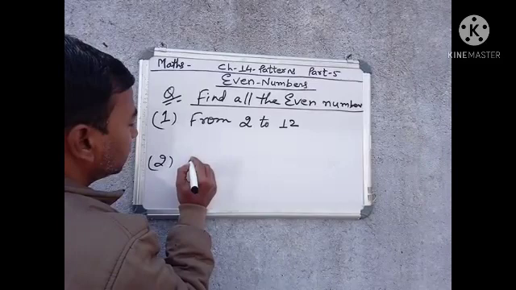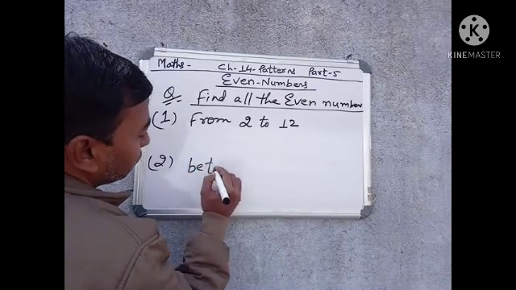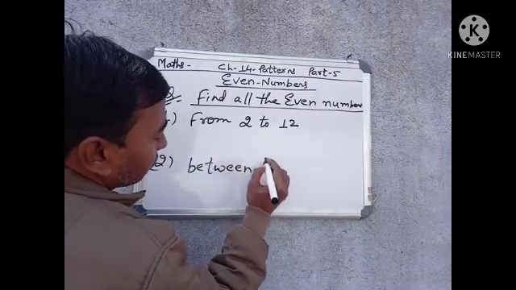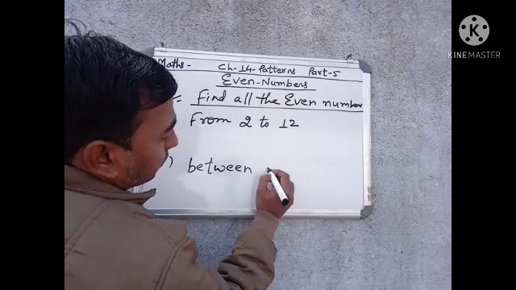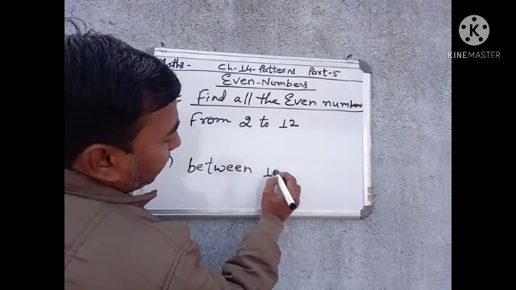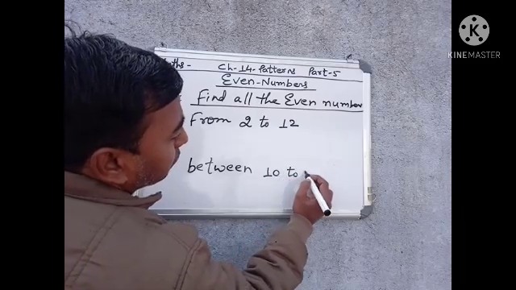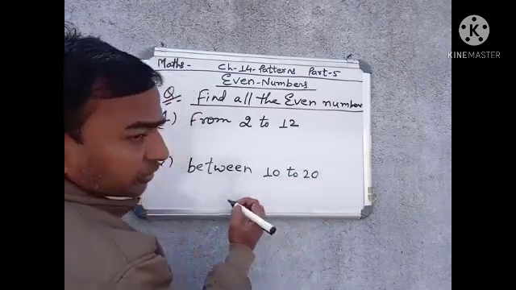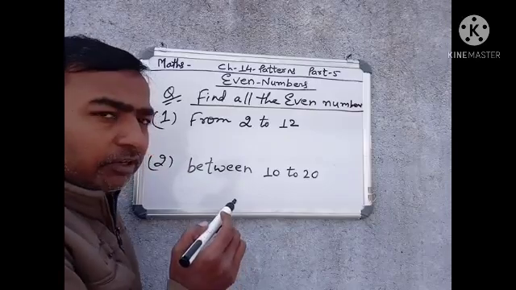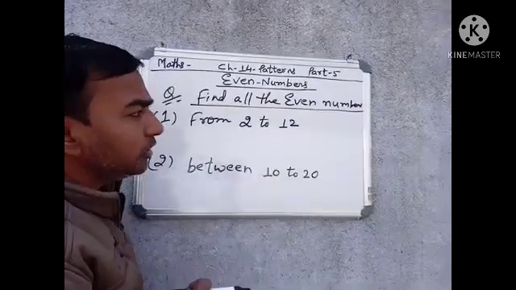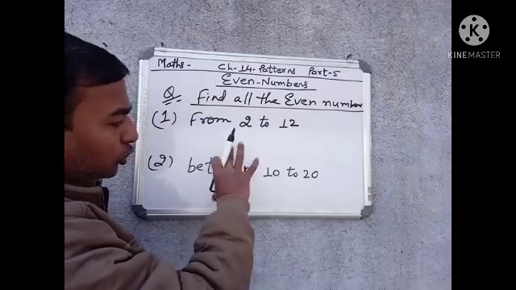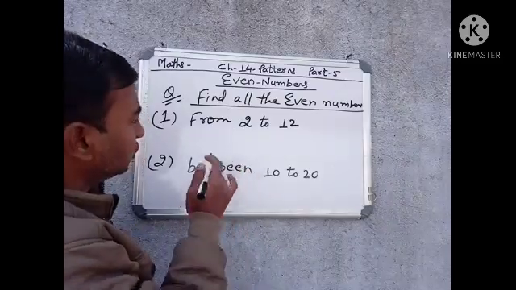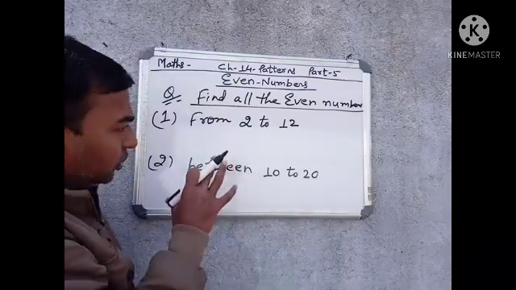The second question is: find all the even numbers between 10 and 20. So we will try to learn how to find the even numbers in the given questions. I have written 2 questions, and through these 2 examples we will try to learn.